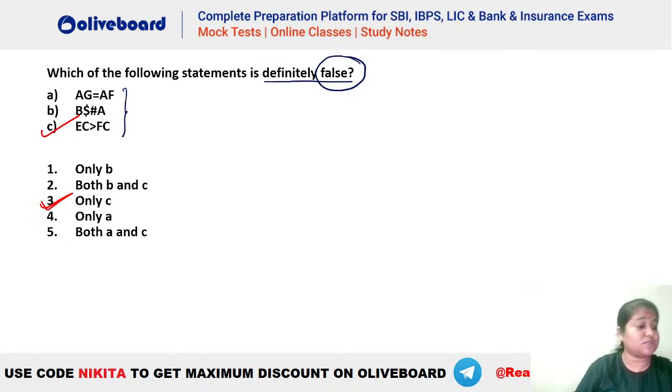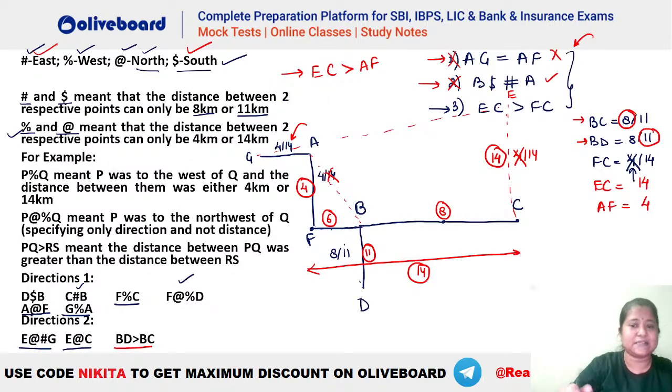So if the question was about definitely true, the answer would have been the second one. Right? I hope this is clear, everybody. Please let me know if we have any doubts in here. Anyone, any doubts? If anyone has any doubt, please tell me. How BC line? Naveen? Didn't understand?